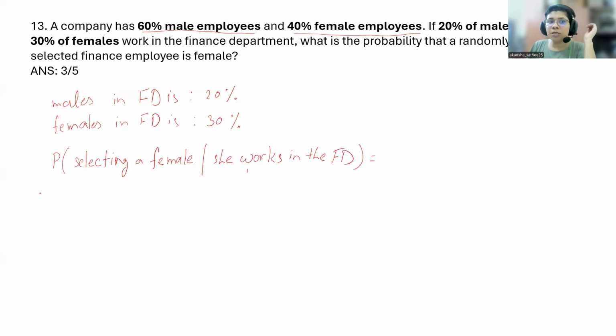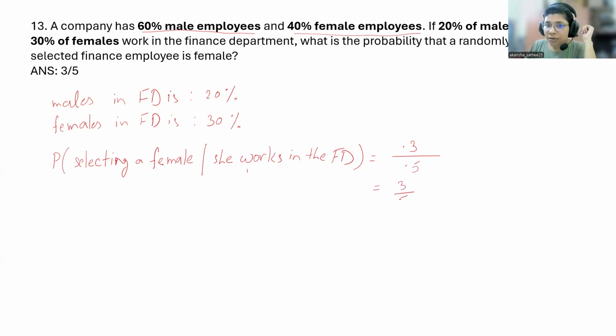What is this probability? So selecting a female from the finance department: how many females are there in the finance department? 30%. So probability would be 0.3. And total employees in the finance department is 50%, right? So it is 0.5.